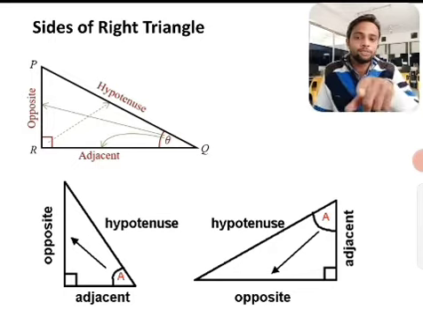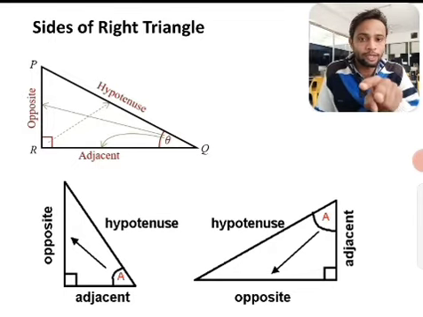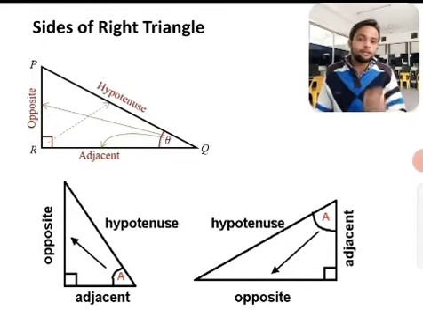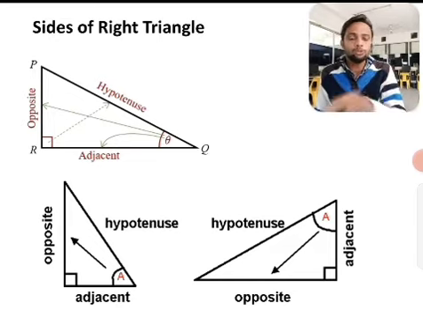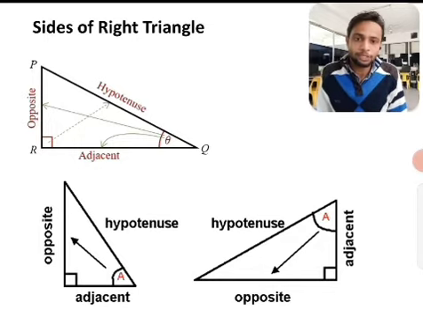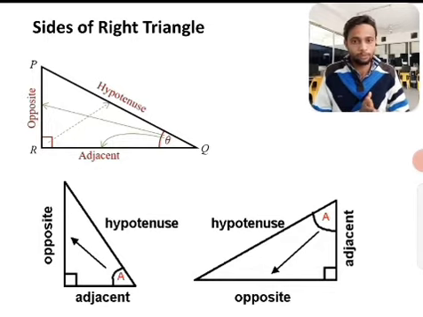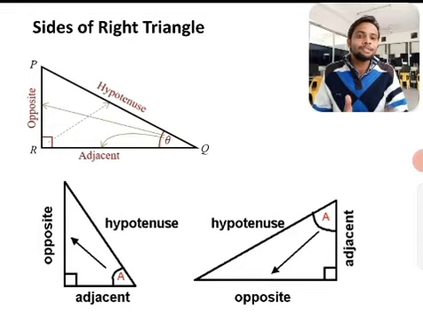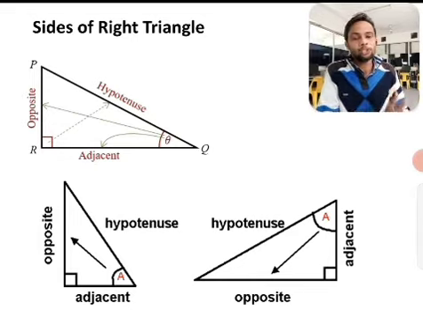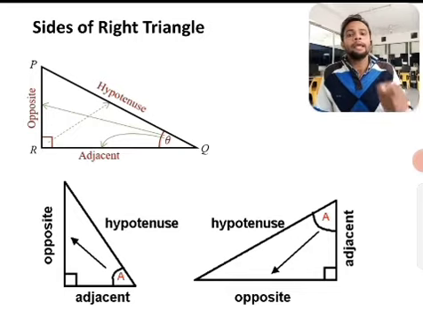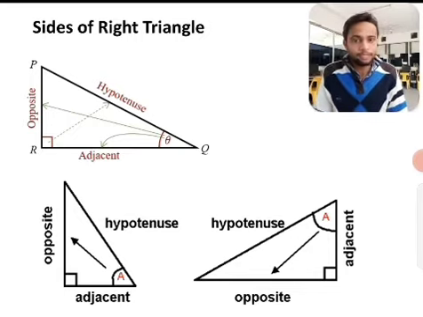Now here we see that there are two acute angles, at point Q and at point P. If we consider angle Q as the measuring angle, then the side opposite to this measuring angle is called the opposite side of angle Q. Similarly, the side next to this measuring angle is called the adjacent side of angle Q. If we consider angle P as the measuring angle, then these two sides are interchanged.